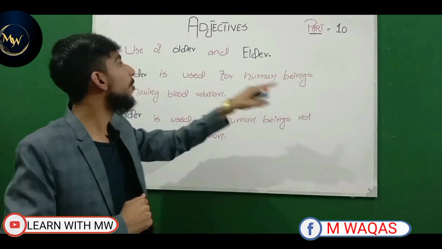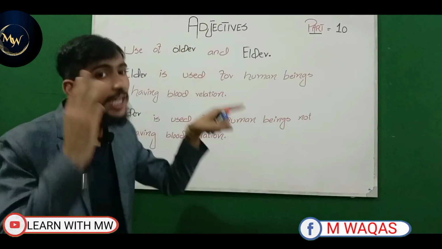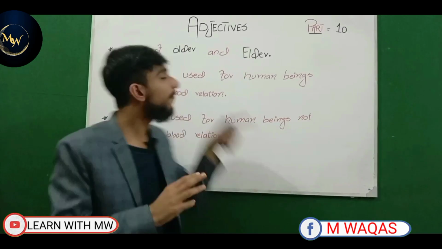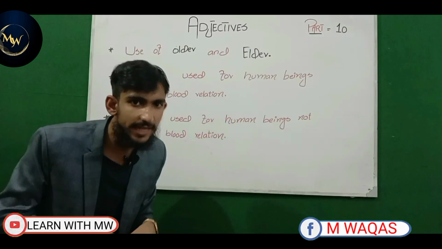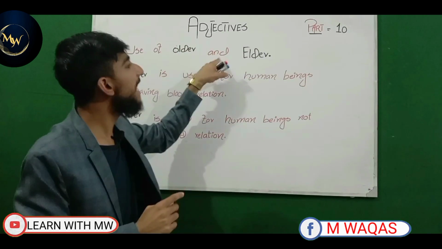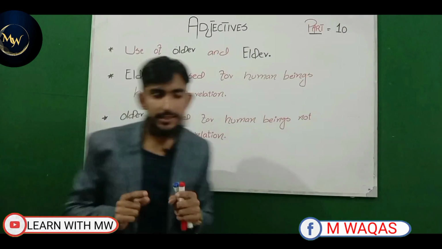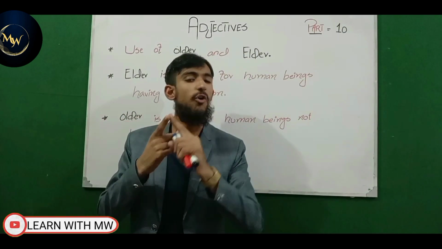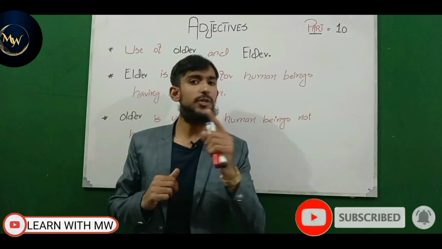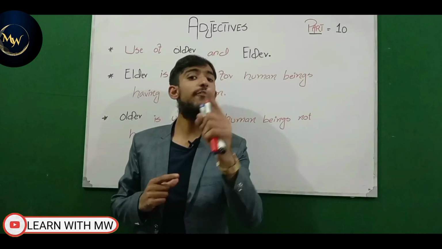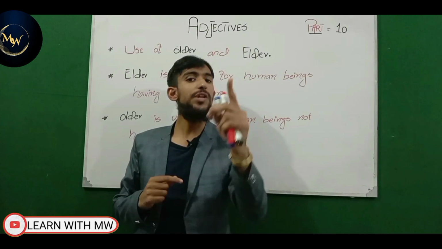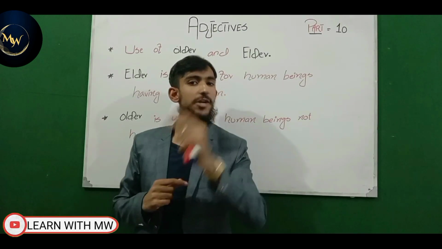Now, in part 10, we are going to discover 3 concepts from this single sentence. The first concept that we're going to discuss is the use of older and elder as adjectives in English grammar. The second concept is what the difference between older and elder is in English grammar.